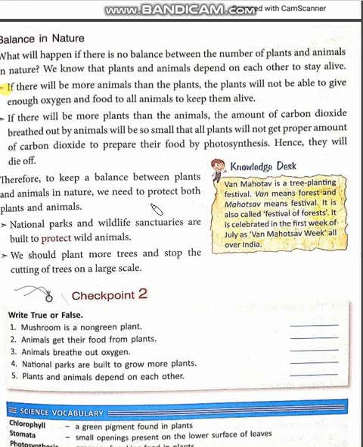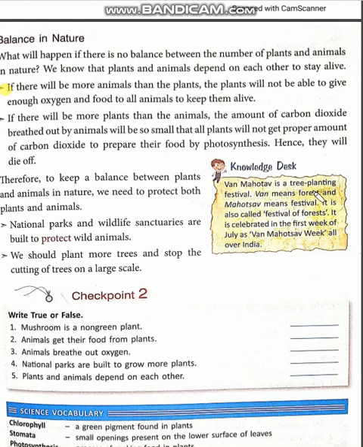How can we do so? National parks and wildlife sanctuaries are there to protect the wild animals. And it is our duty also to plant more and more trees and avoid cutting trees so that we can also protect the plants. Now here is one knowledge desk.